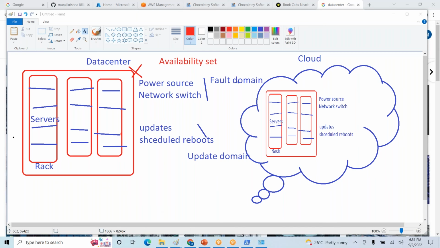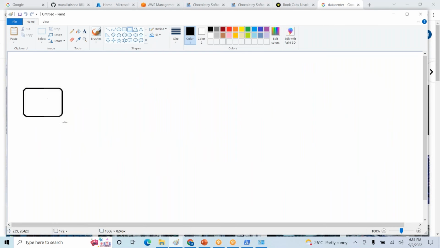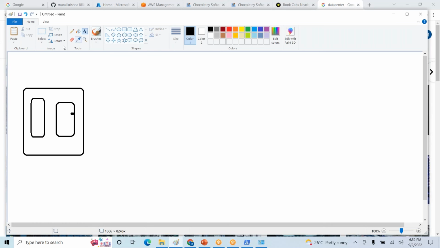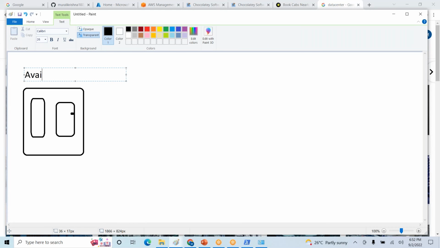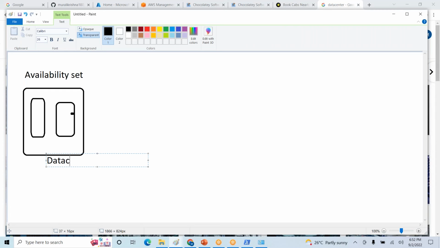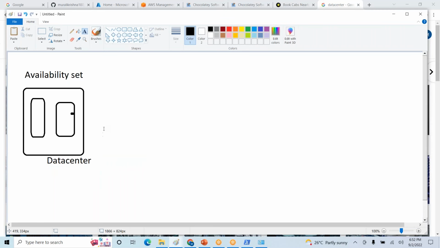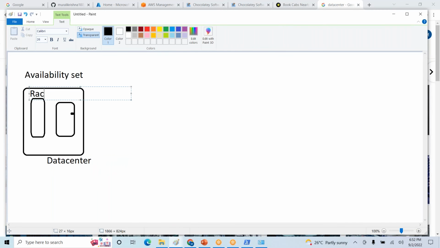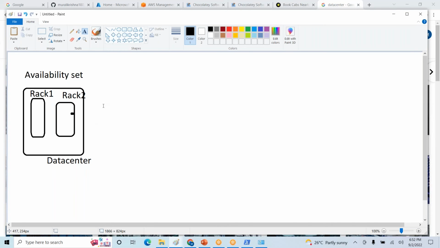Let me create one more. If any issue with the rack level, you can use availability set. This one, data center. Rack 1, rack 2, let us say. So it will give you redundancy for rack level only. Suppose if any data center goes down, there won't be any solution.